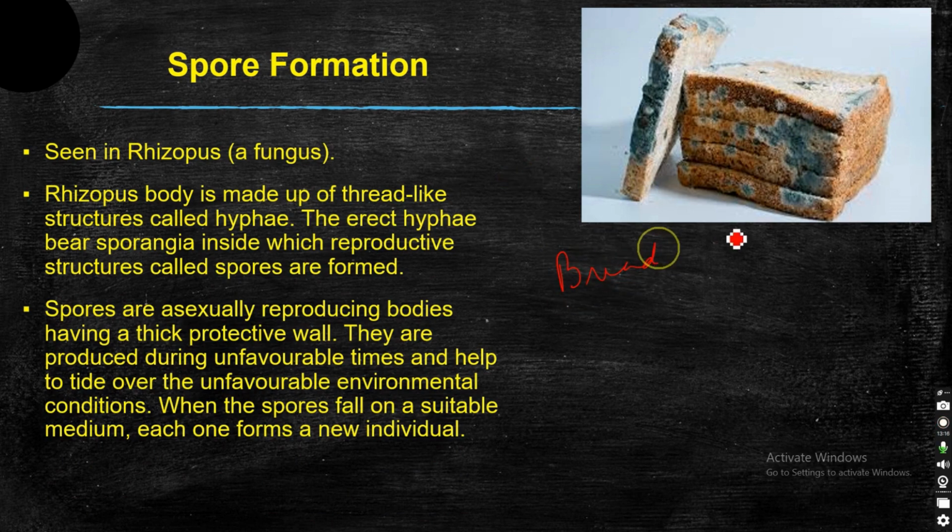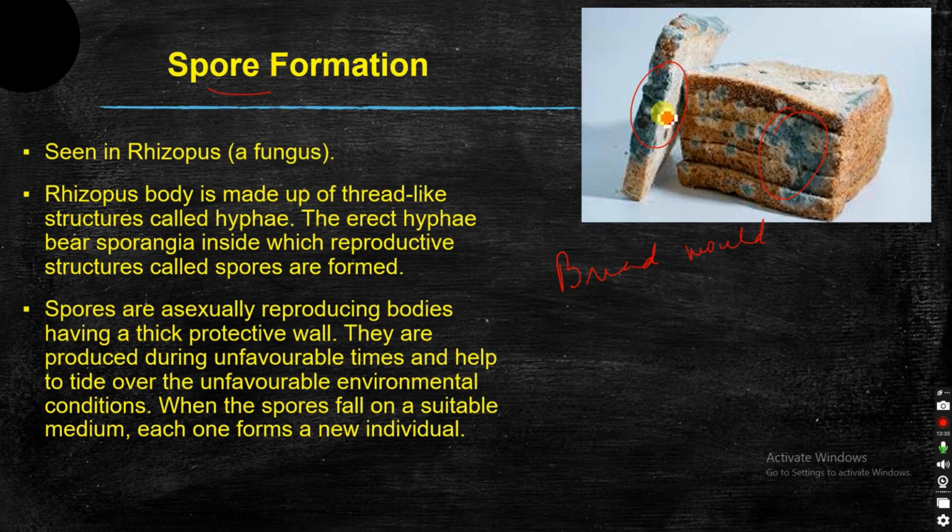If you keep a piece of bread outside for a long period of time, you can see fungus growth over there. These are nothing but Rhizopus. These Rhizopus undergo spore formation and multiply through asexual reproduction.